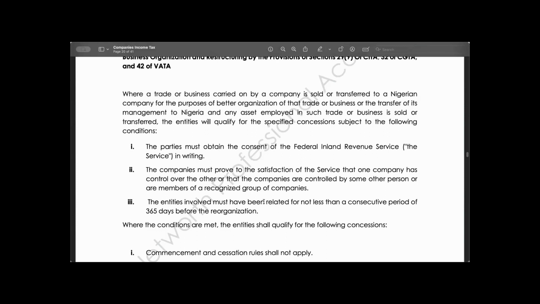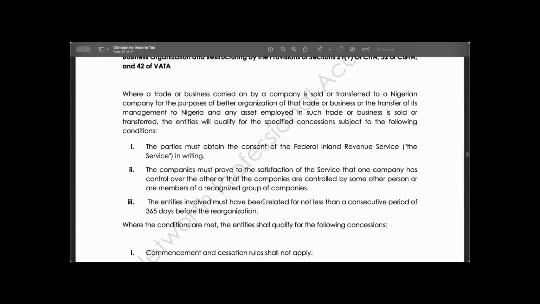We have said, number one, conditions for reorganization of a company: the tax authority must be informed. Number two, there must be a relation between the company transferring and the other company. They must have a connection. Number three, this connection or relationship must not be less than 365 days, that is, not less than 1 year before the reorganization. It will not be less than 1 year at any point in time.